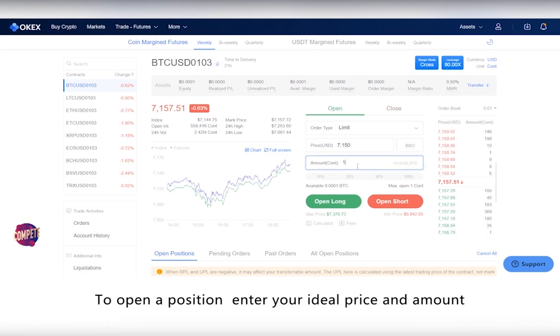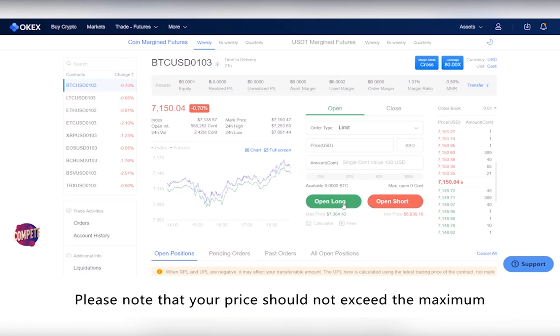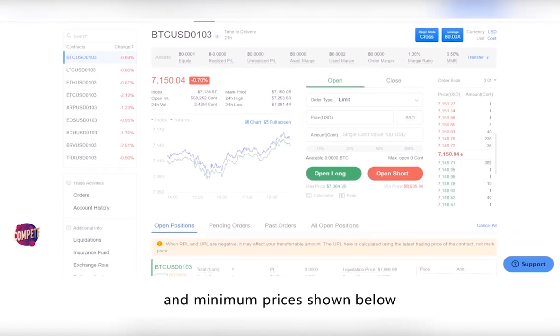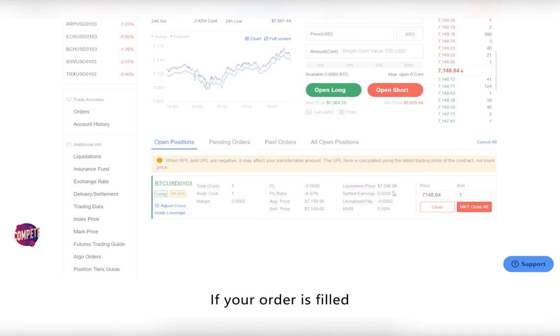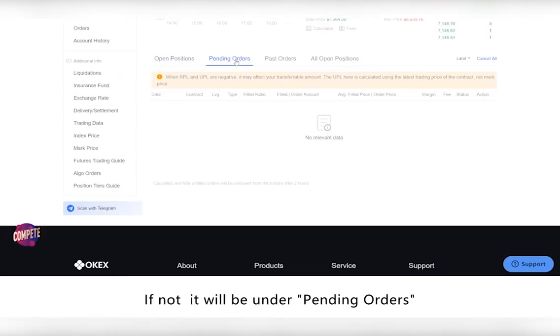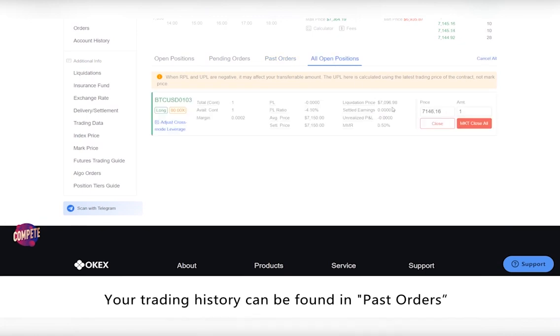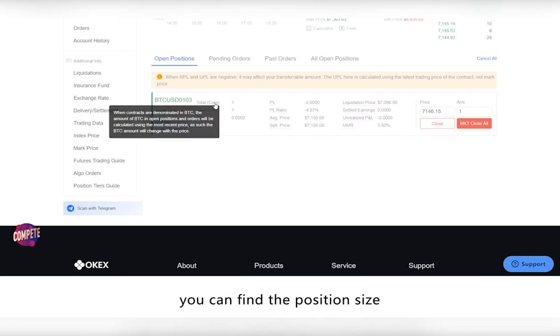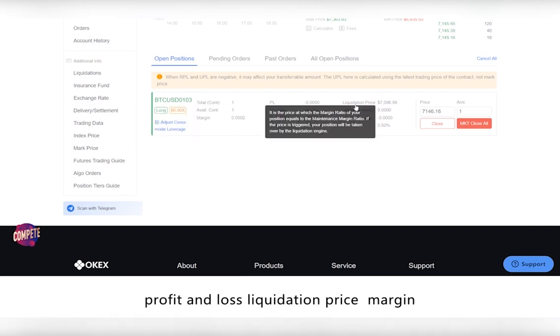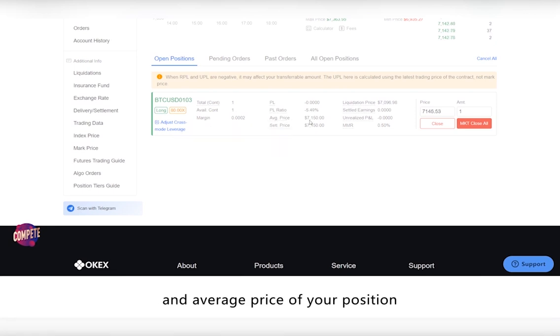To open a position, enter your ideal price and amount. Please note that your price should not exceed the maximum and minimum prices shown below. If your order is filled, it will be shown under the list of open positions. If not, it will be under pending orders. All your future positions can be found under the All Open Position page. Your trading history can be found in past orders, and all your future positions holdings are shown in All Open Positions. In the Open Position page and the All Open Position page, you can find the position size, profit and loss, liquidation price, margin, and average price of your position.